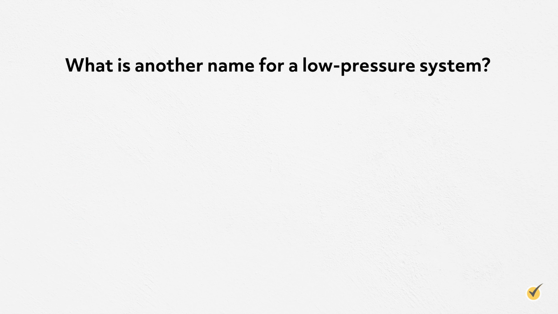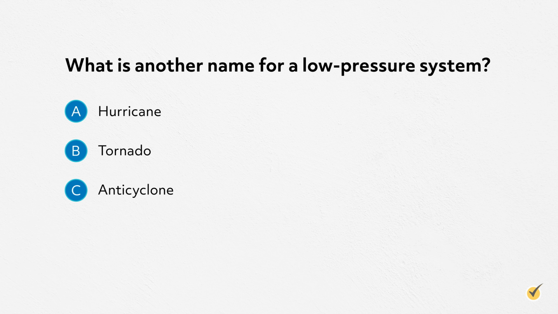Number 2. What is another name for a low-pressure system? A, hurricane. B, tornado. C, anticyclone. Or D, cyclone.